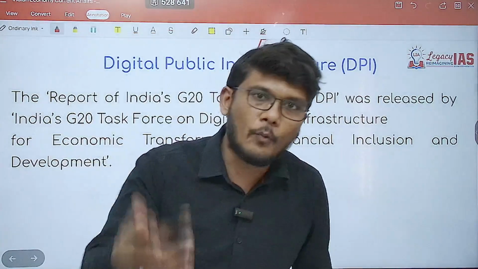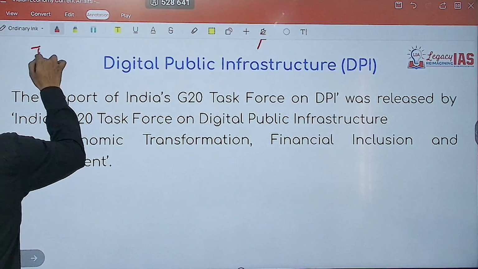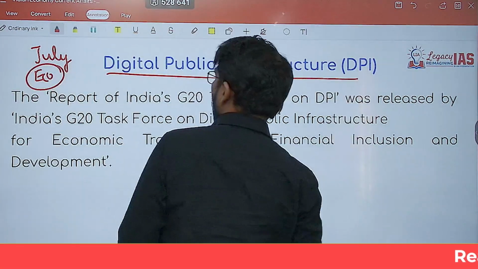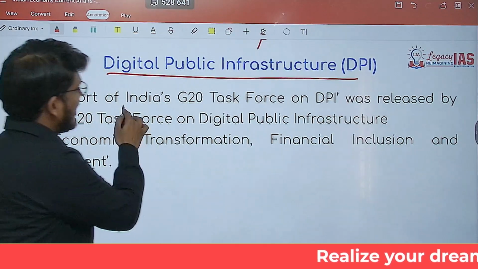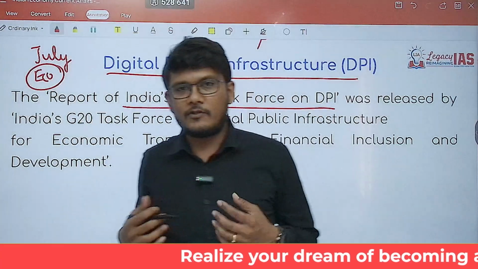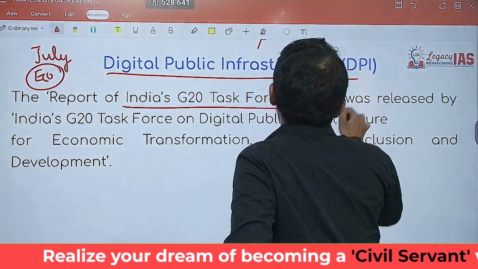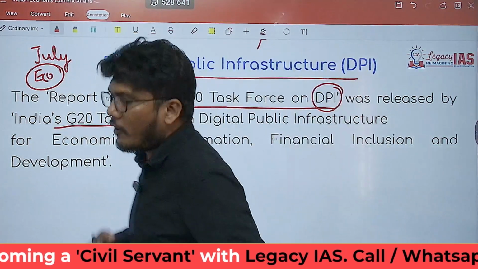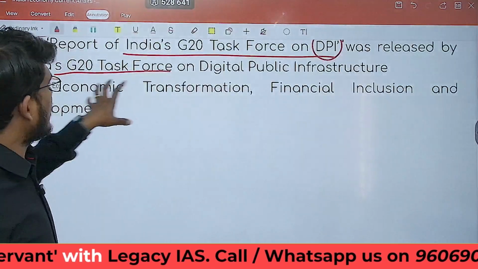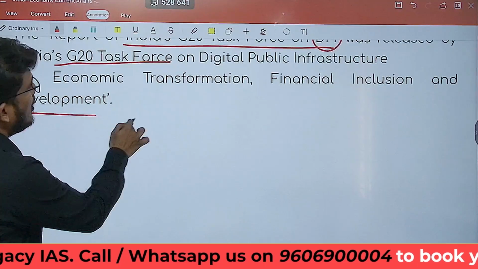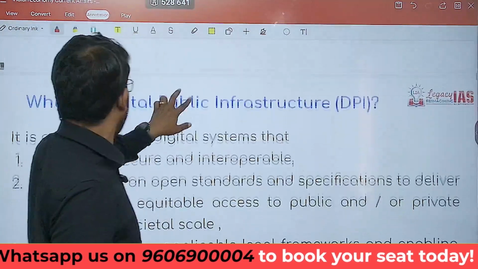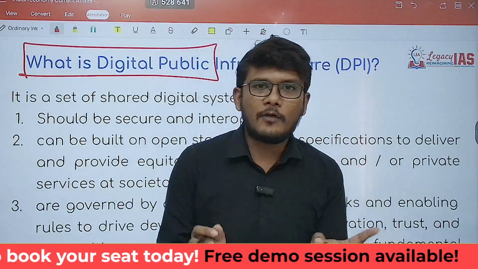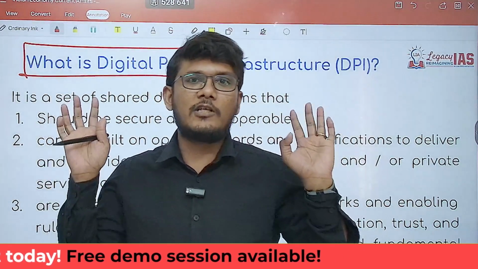So now let's get started with our prelims focus, that is July 2024 economics current affairs. So first thing, digital public infrastructure. Now the report of India's G20 task force. India had established a G20 task force on DPI, and the report was released by India's G20 task force. It talked about the development, the economic transformation, financial inclusion, and the development of digital public infrastructure. So we need to understand what this digital public infrastructure is. For now, what you have to remember is this report was released by whom? India's G20 task force.